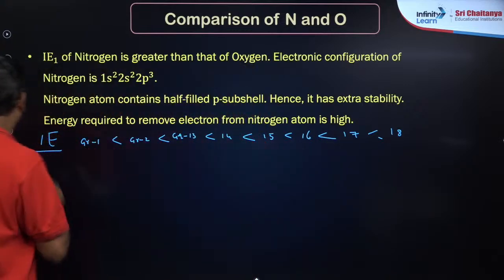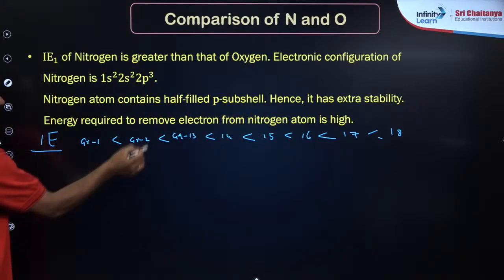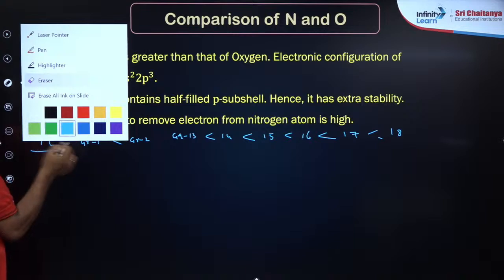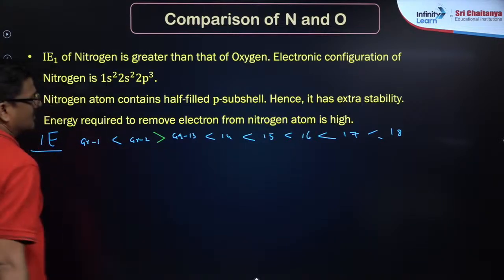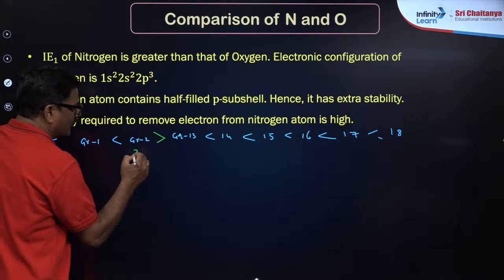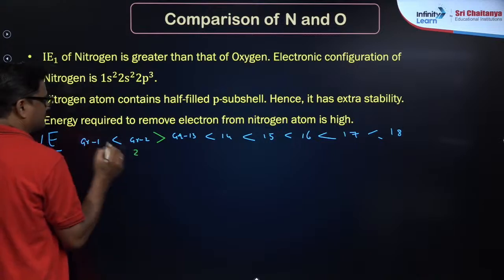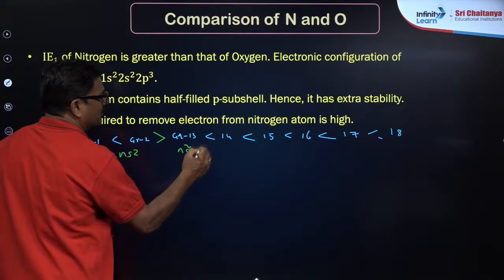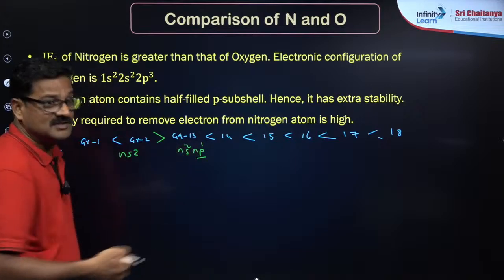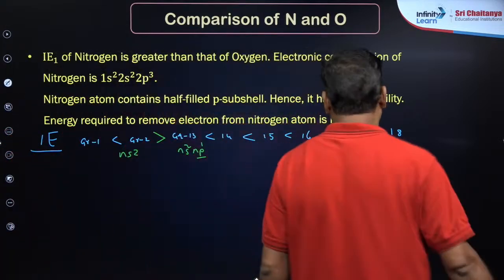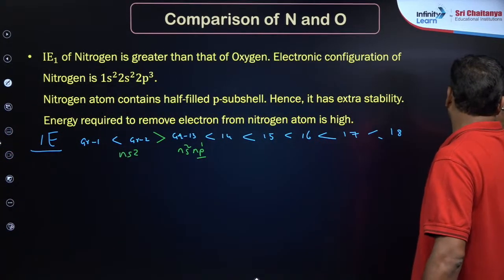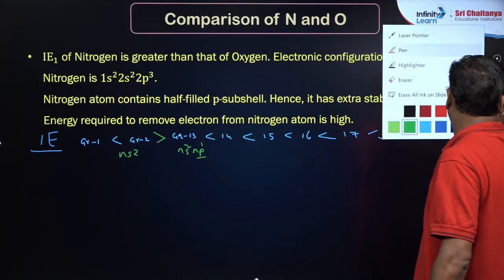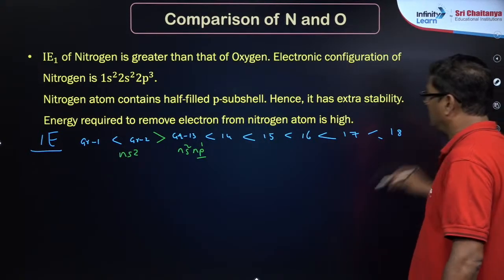लेकिन यहाँ पर थोड़ा सा एक्सेप्शन है बेटा, ग्रुप 2 से ग्रुप 13, that is an exception. Why? Because ns2 यहाँ पर ns2 np1 से इलेक्ट्रॉन खींचना आसान काम है. और एक एक्सेप्शन है. So that exceptions are very important. That exception is very important.